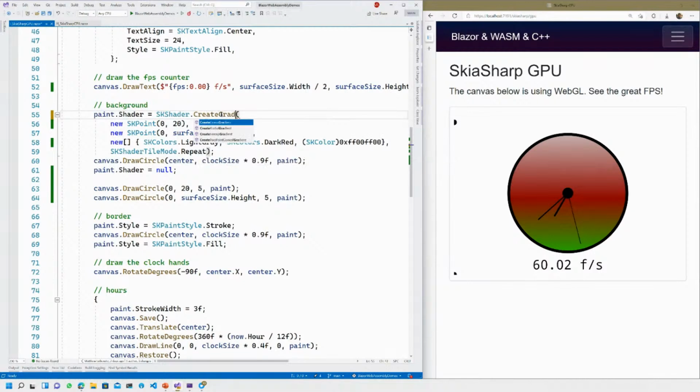let's do gradient. Let's make it a radial gradient. I forget what the parameters are. We need a center and the radius. Okay, so the center, let's copy this because we want it to be centered on the screen. So we go there. Let's say, hey, divide it into 2. And the radius, let's make this radius, I don't know, what's the radius of that? Clock size, let's do that. Let's copy that. Okay, so I've gone ahead and changed from a linear gradient. And I think this is correct. We shall find out in a second.